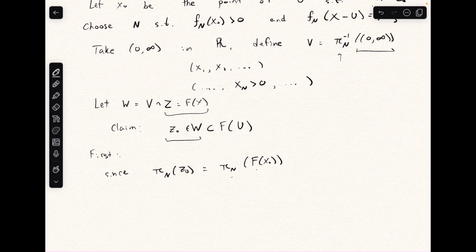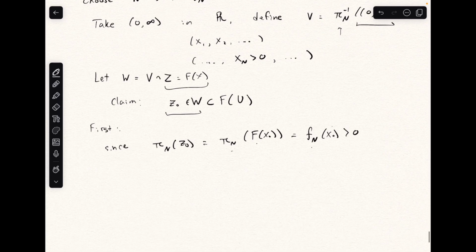But then the projection of this function with all these different coordinate functions is just the nth coordinate function, which is f n of x naught. And remember, we chose f n to be such that on x naught, it's greater than 0.